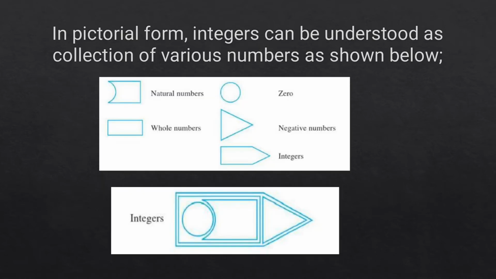Now let us understand about integers in pictorial form. So in pictorial form, integers can be understood as a collection of various numbers as shown in the figures below. Well, here the group of first figures show natural numbers, whole numbers, 0, negative numbers, and integers individually, whereas the second figure shows integers as a collection of natural numbers, whole numbers, 0, and negative numbers.